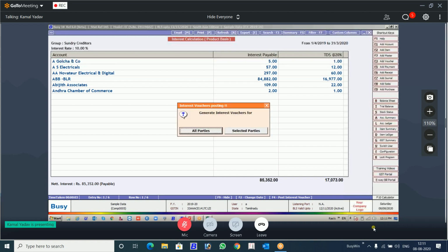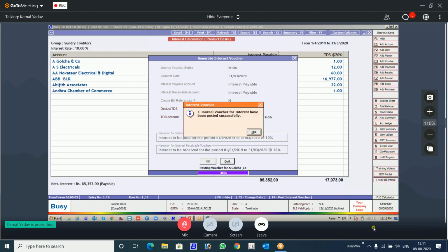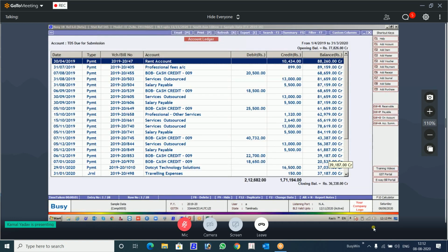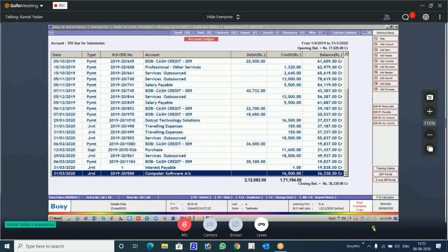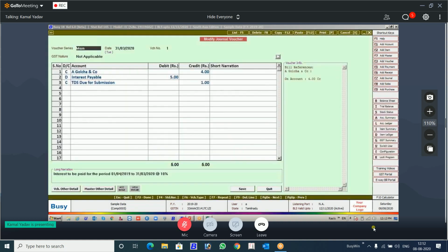Now you see this. When you press F4, it will ask you which party you want to generate the voucher for. Let's say one party, selected party. Here you will define everything, your TDS account, and you will put it. You see here, I have earlier entries also. So like this, interest payable is posted here for that earlier client. So this is the way this feature is working.